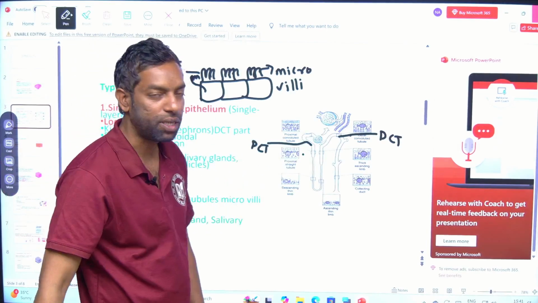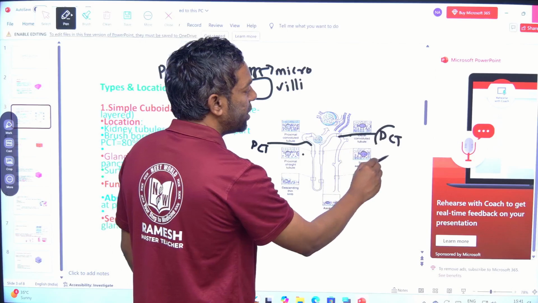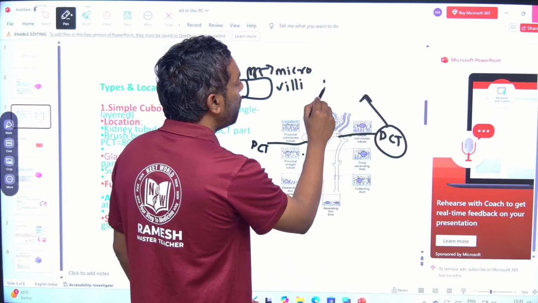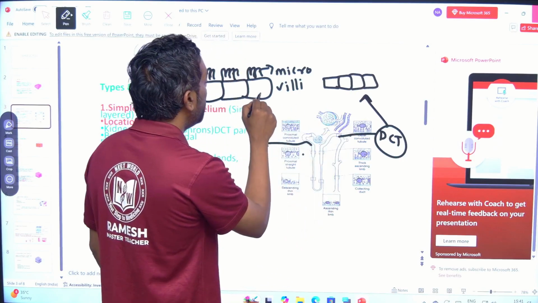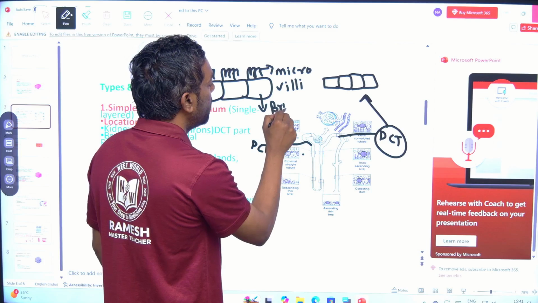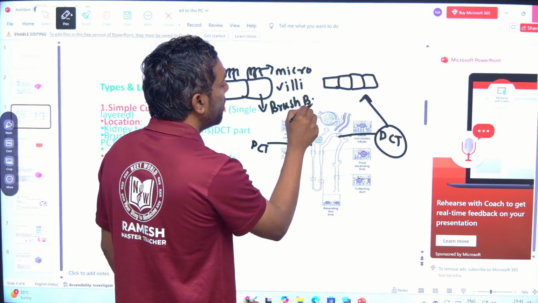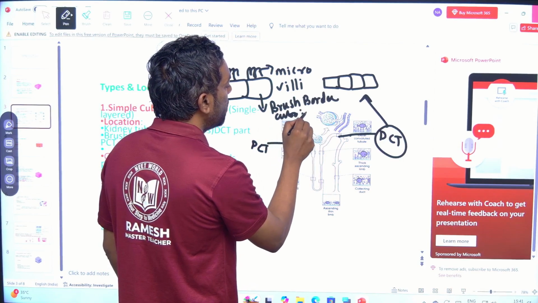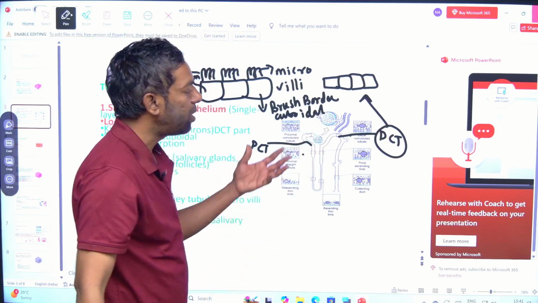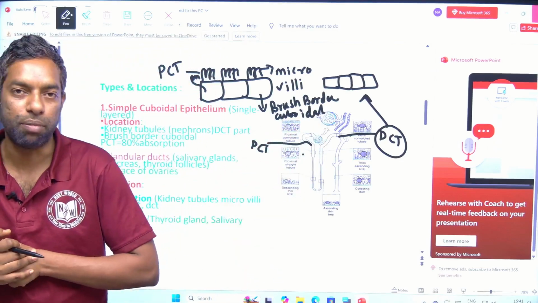Okay, that is PCT. What about DCT? DCT has only cuboidal, not microvilli. Brush border cuboidal is in the PCT part.